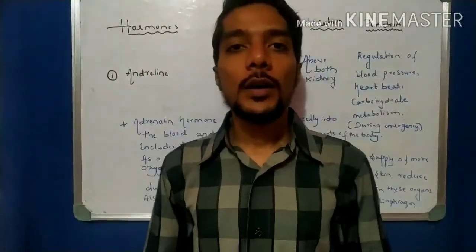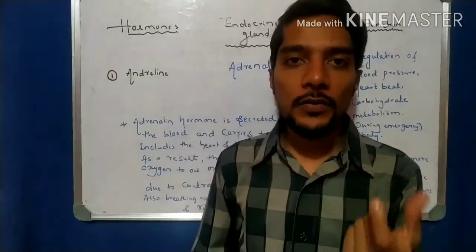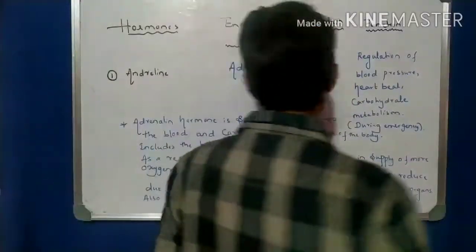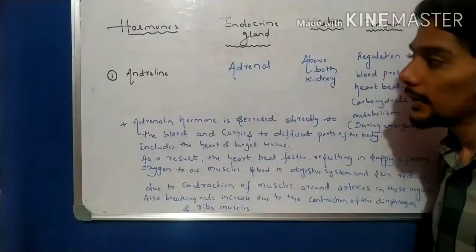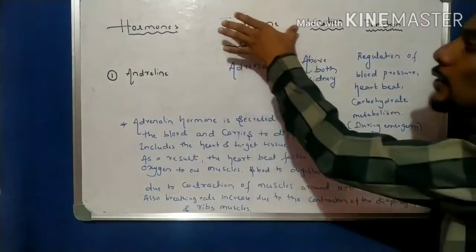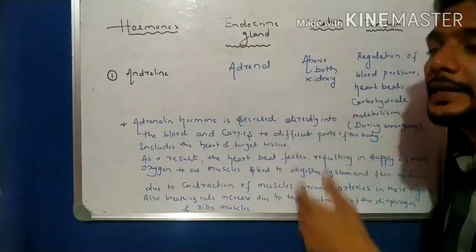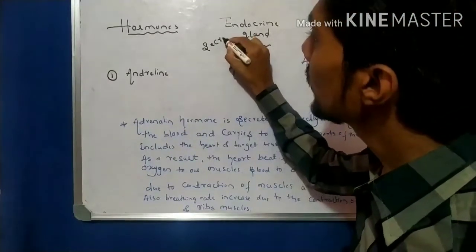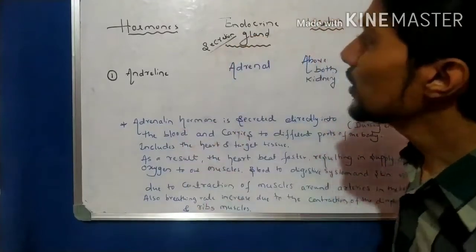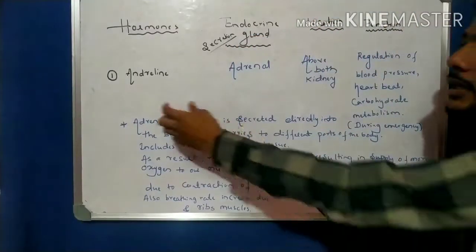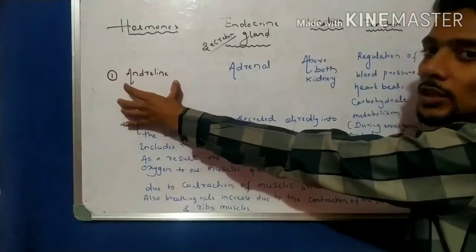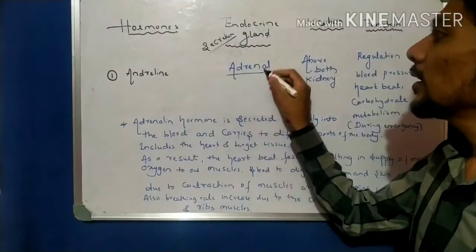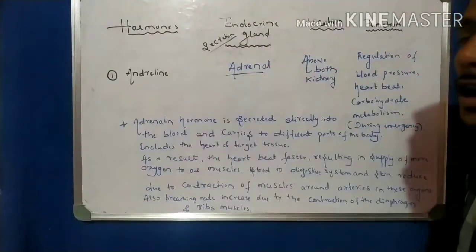Now students, come to the number one hormone with its function, location, and gland. See here, the number one hormone I have taken is androgen hormone. The endocrine gland, or where it is secreted, that is secretion. Which gland produces this androgen hormone? The gland name is adrenal. The adrenal gland produces this androgen hormone.